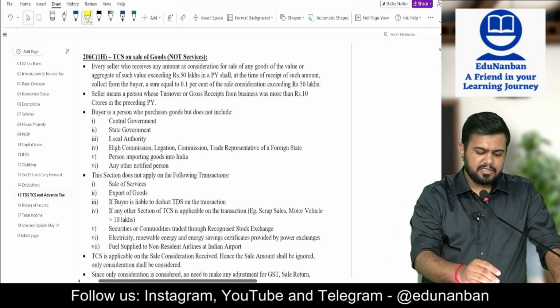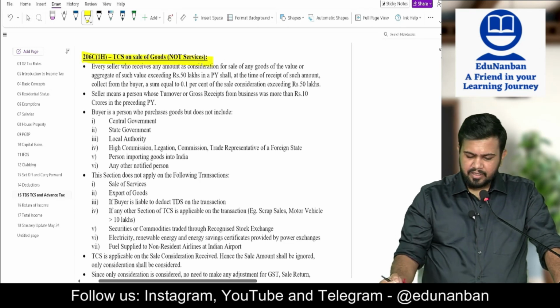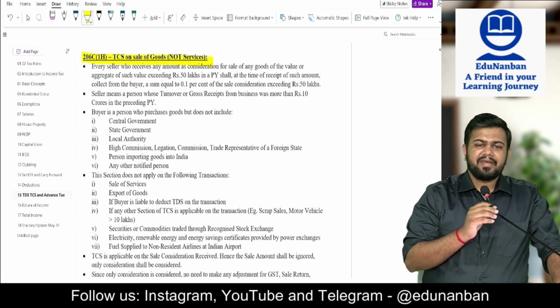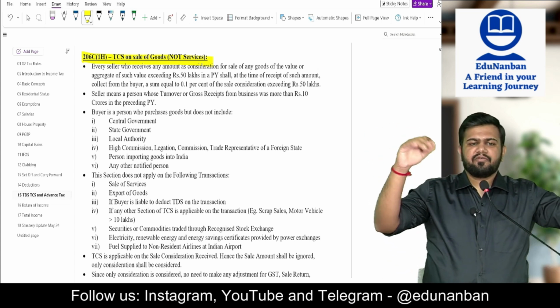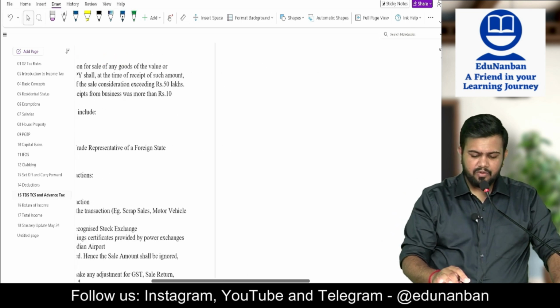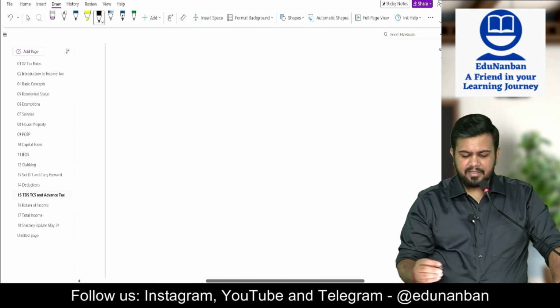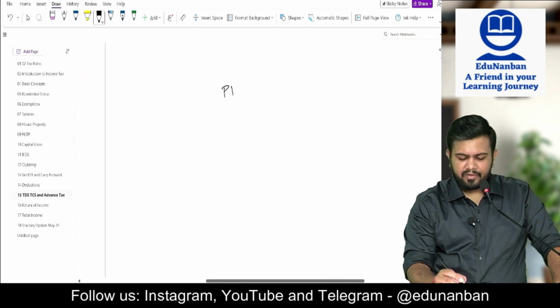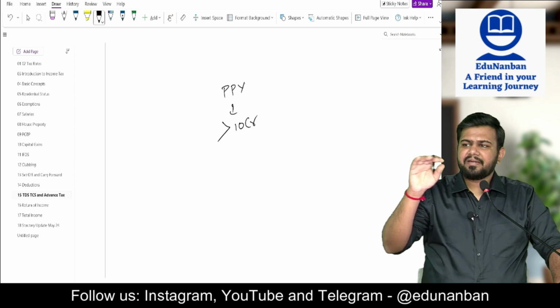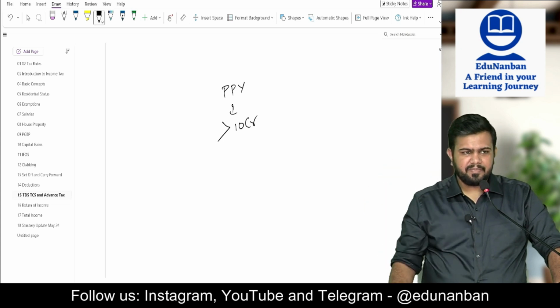Next, 206C(1H), TCS on sale of goods, not services. First, what did we see? 194Q, TDS on purchase of goods. Now this is TCS on sale of goods. Here also, who has to collect the TCS? If turnover in the preceding previous year is greater than 10 crore, then only this section is applicable.